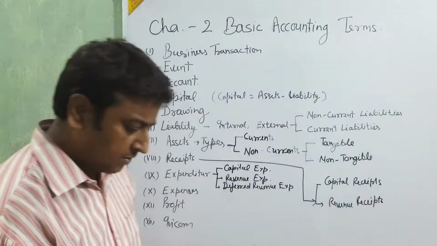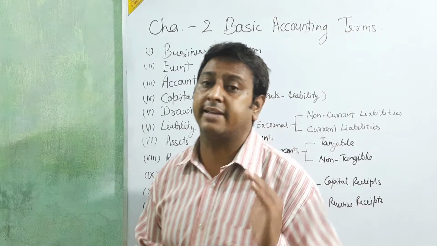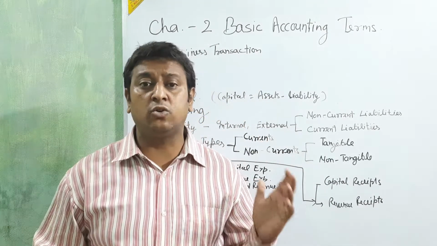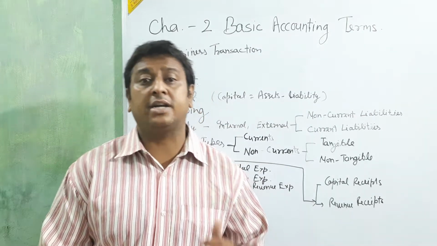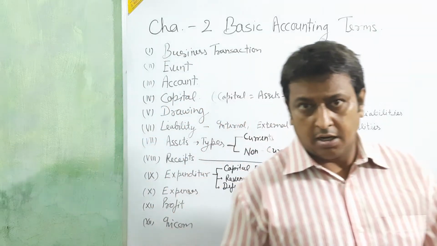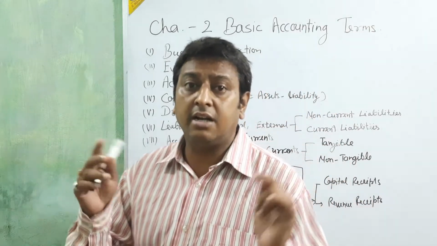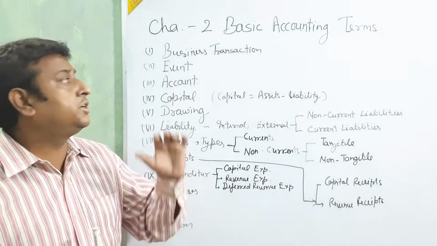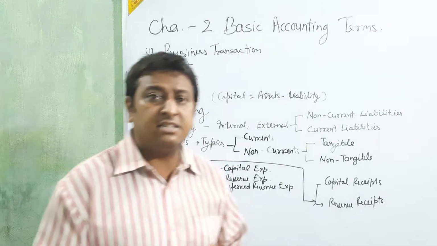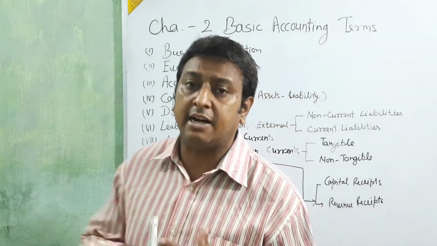Okay, next, event. Actually, an event is the result of the transactions. You are doing the transaction: you are selling or purchasing goods or services, or selling assets, and by that you are getting a profit or a loss. So that is the event, the result of selling and purchasing in a business. Okay beta, so what is an event? An event is the result or ending of a transaction.